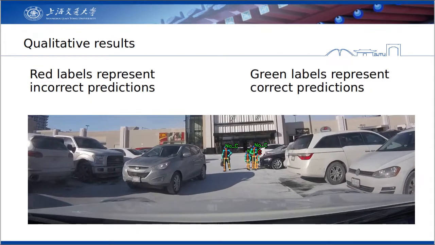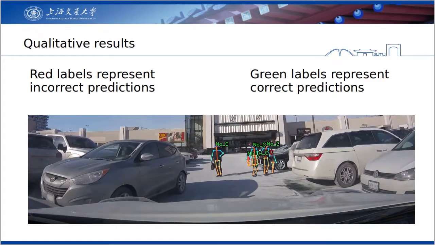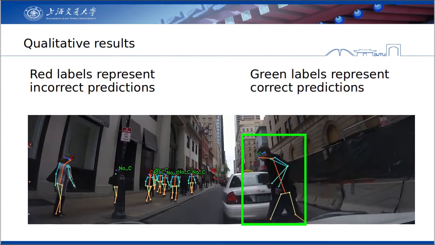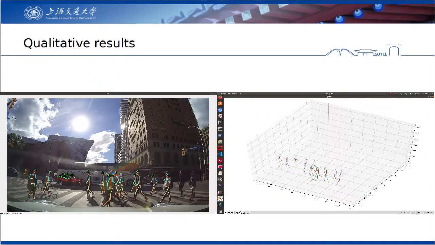Now we see qualitative results from Pedestrian Graph Plus. Incorrect predictions are highlighted in red and correct predictions are in green. We can also observe the 3D human keypoints.